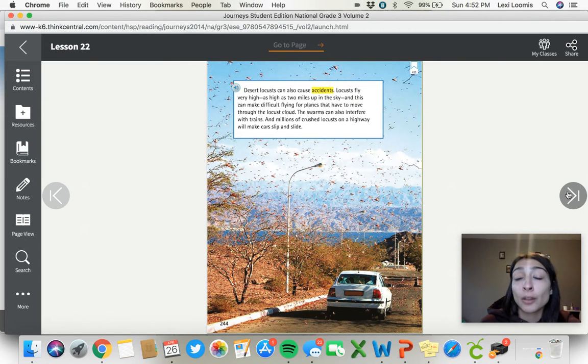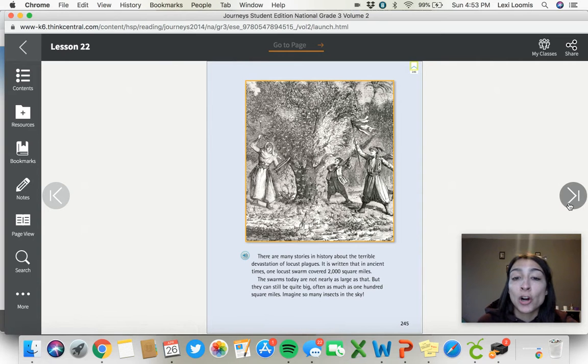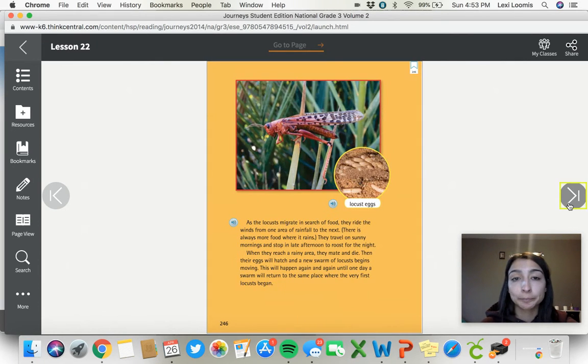We learned that locusts can cause accidents. They fly very high, up to 2 miles up in the sky. And this can make it difficult for planes when they are traveling. We read that there are many stories in history about the devastation of locust plagues, which means they come and affect a certain area. And then they also lay their eggs.